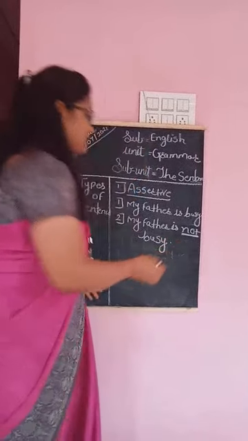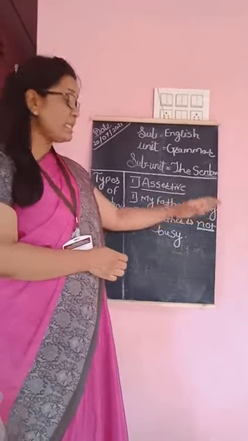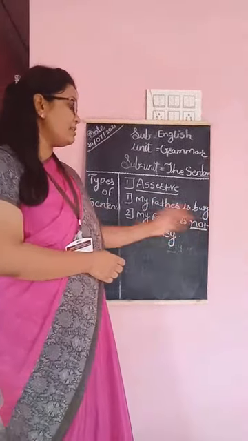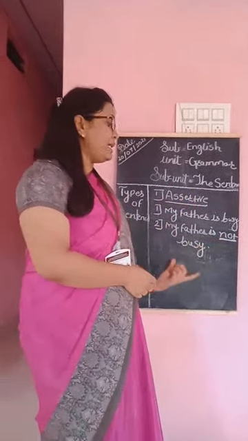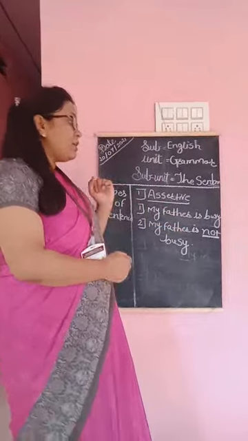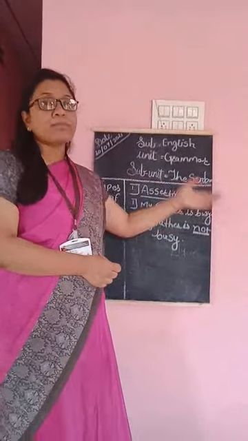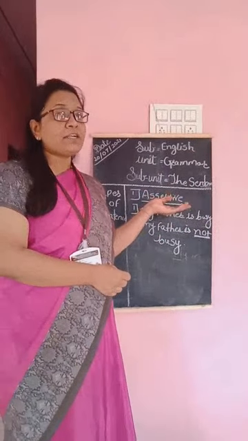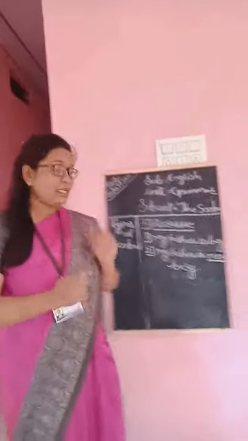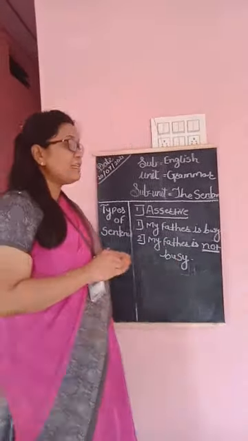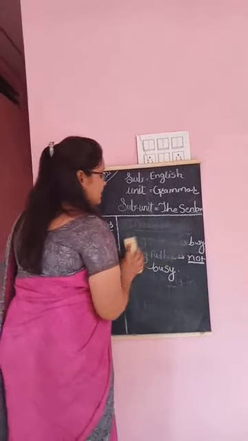So in this example, the first sentence, my father is busy, is a positive assertive sentence, and the next sentence, my father is not busy, is negative. After using negative words, we can make the negative form. Assertive sentence is very simple, it is to say something about something. For example, Virat Kohli is the great cricketer. We are talking about Virat Kohli. Then we will see the next, and that is interrogative sentences.